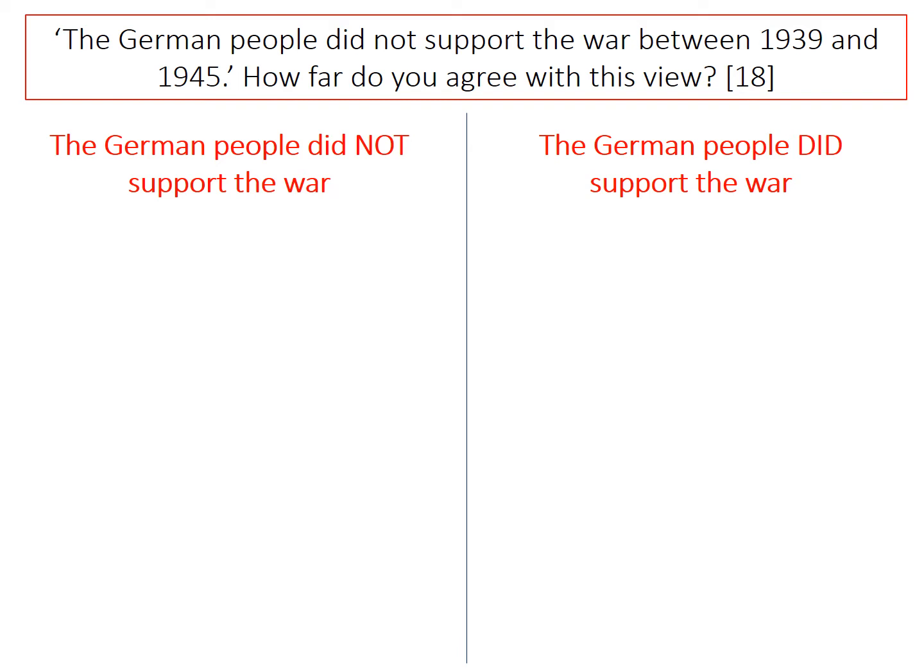So let's deal with the German people did not support the war first. To me, the biggest piece of evidence to show that the Germans didn't support the war is the fact that the army resisted Hitler and the war effort. The army in particular, and one key case study here, is Colonel Stauffenberg and the July bomb plot. The fact that Stauffenberg and his conspirators were planning on blowing up Hitler, to me, shows that actually not all Germans did support the war effort.